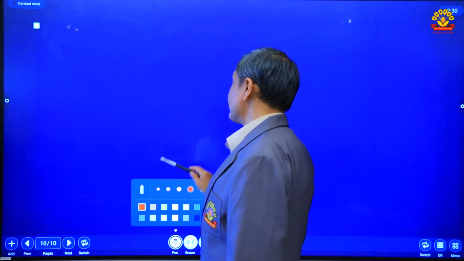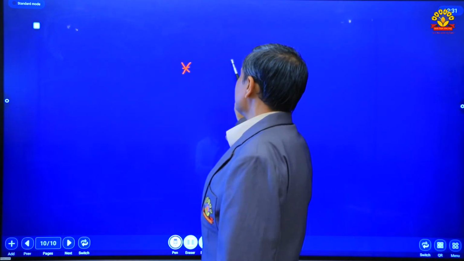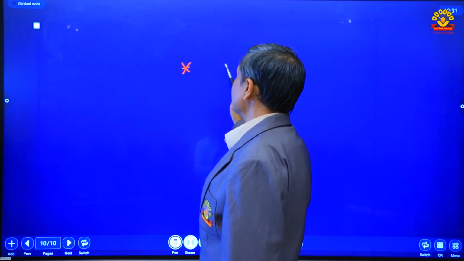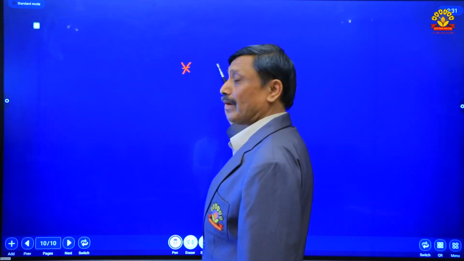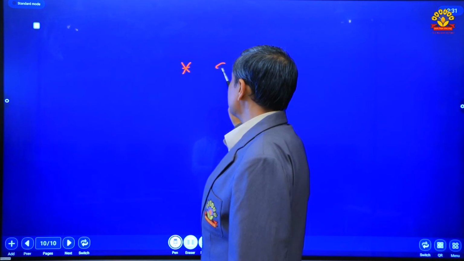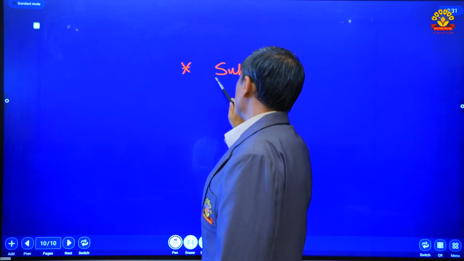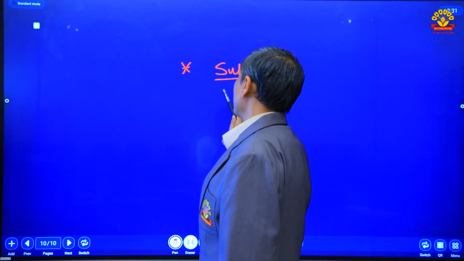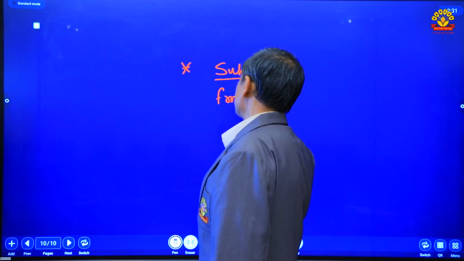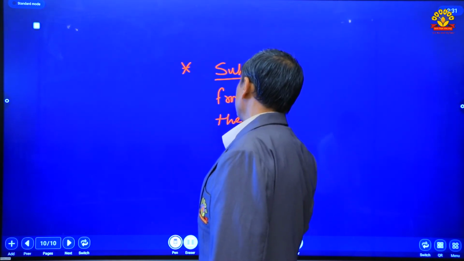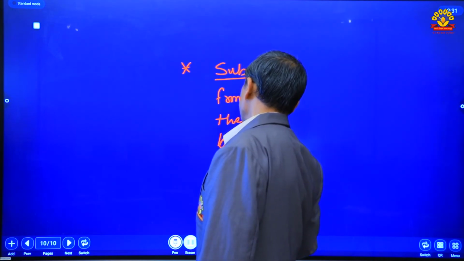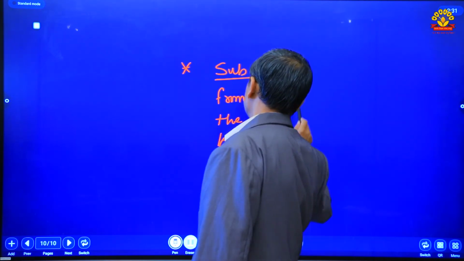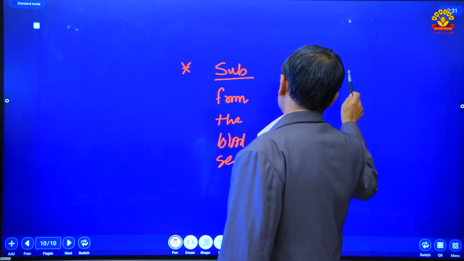What is meant by tubular secretion? The substances which are present in the blood, which are not filtered during ultrafiltration, are secreted from the blood into the filtrate.